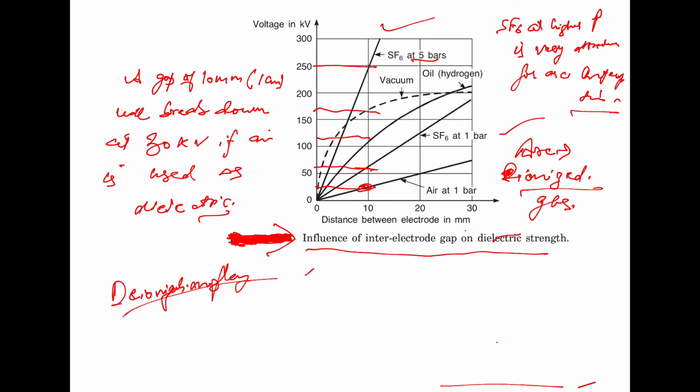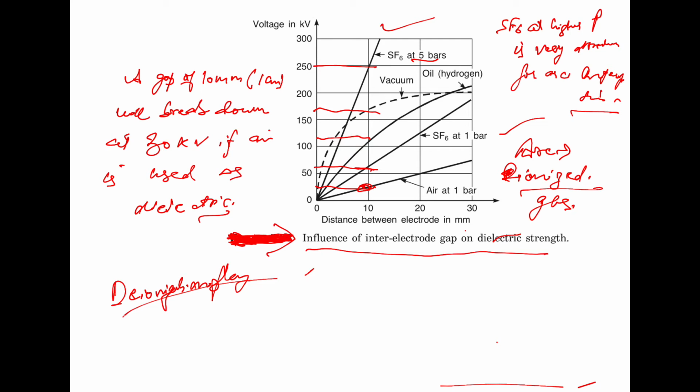Now, if SF6 is used as the dielectric with the same gap, you will see it has a higher breakdown strength, almost 110 kV. For oil, it is nearly about 110 kV.